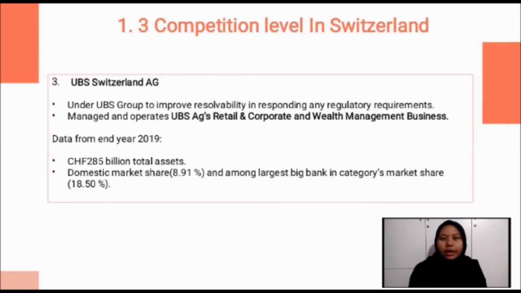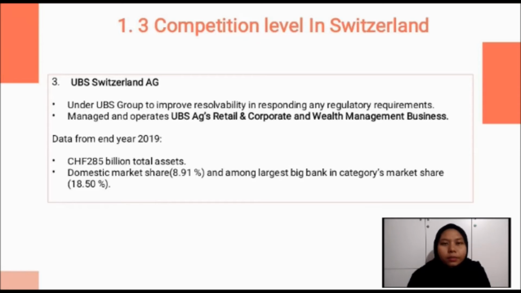In addition, this makes UBS a global leader in the banking sector. UBS Switzerland is under UBS Group to improve resolvability in responding to regulatory requirements. UBS Switzerland manages and operates retail, corporate, and wealth management business. In 2019, total assets for UBS Switzerland were 285 billion.